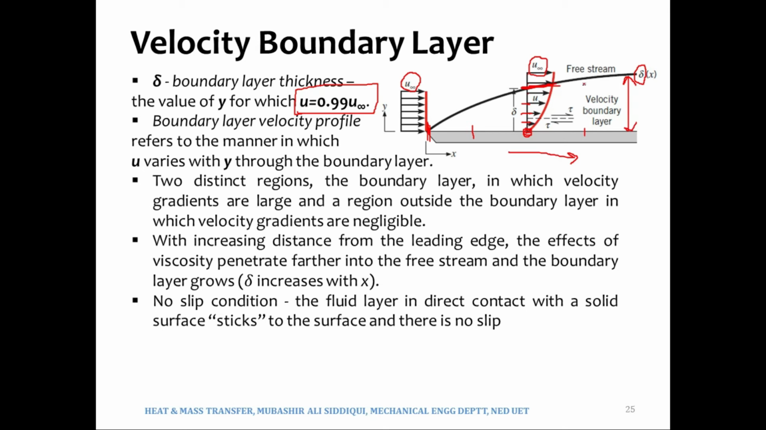So there is a region where the effects of the plate are being felt, which we call the velocity boundary layer. And after the boundary layer, we would have the free stream conditions: free stream velocity, free stream temperature, and so on.